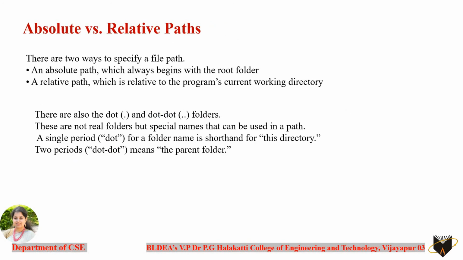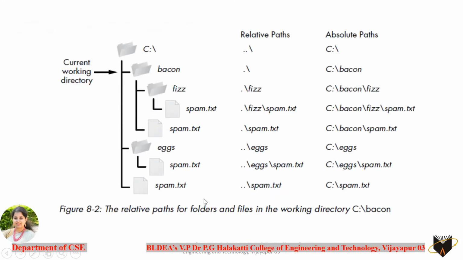So coming to paths, there are two types of path, the absolute path and the relative path. An absolute path always begins with the root folder, and a relative path is relative to the program's current working directory. You also have the dot and double dot operators that you can use in paths. A single dot for a folder name is shorthand for the directory where you are currently working, and two dots can be used for the parent folder. Let me make this clear with this figure.